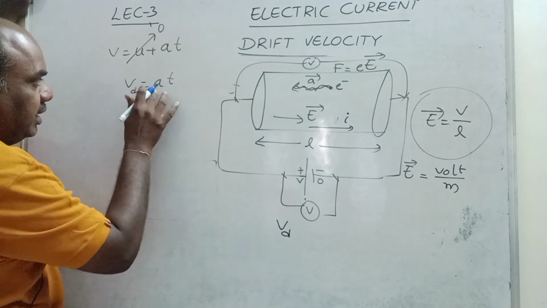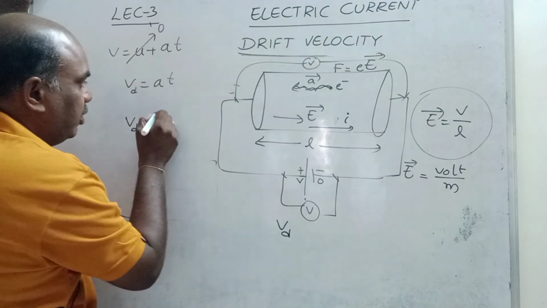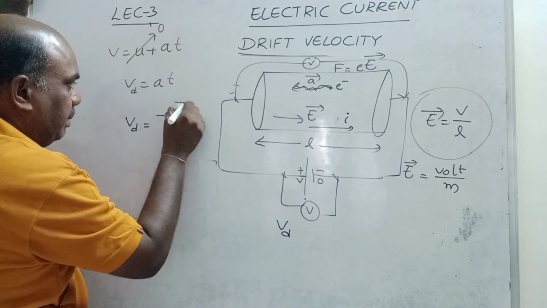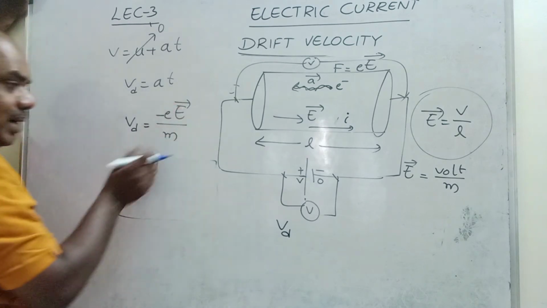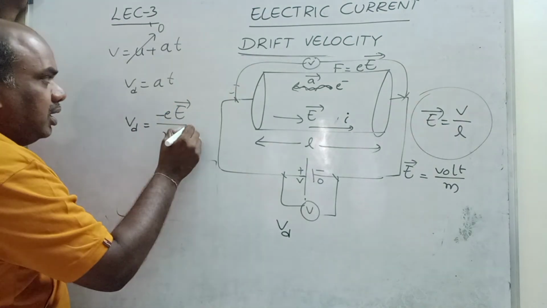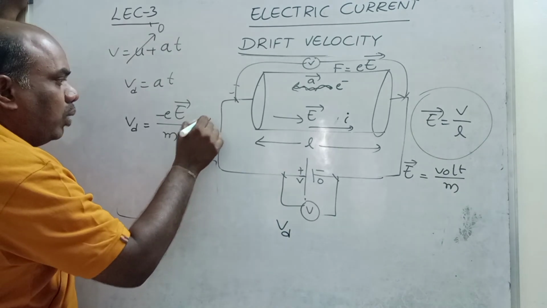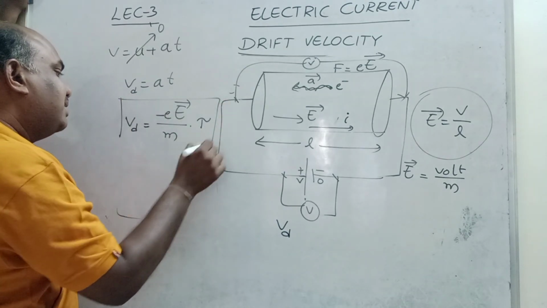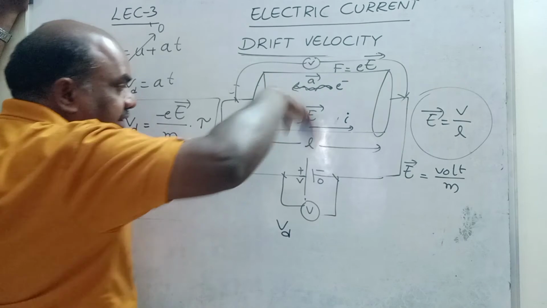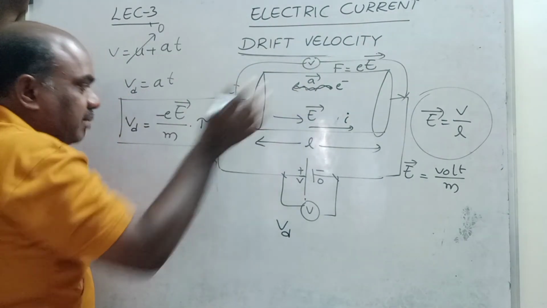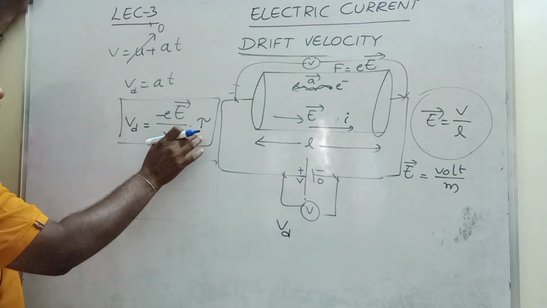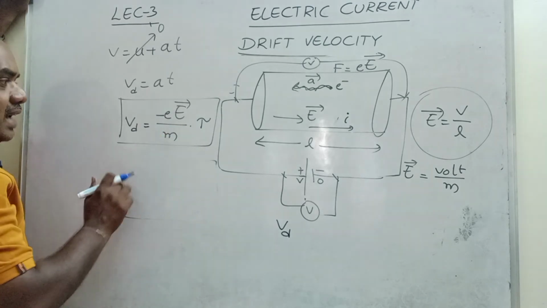Vd is equal to A, the acceleration of the electron, which we just saw, minus E by m. F by m. F is E by m into T, where T is nothing but tau, the average relaxation time. This electron hits a number of collisions and finally it comes here. This is what tau is. Tau is nothing but relaxation time.